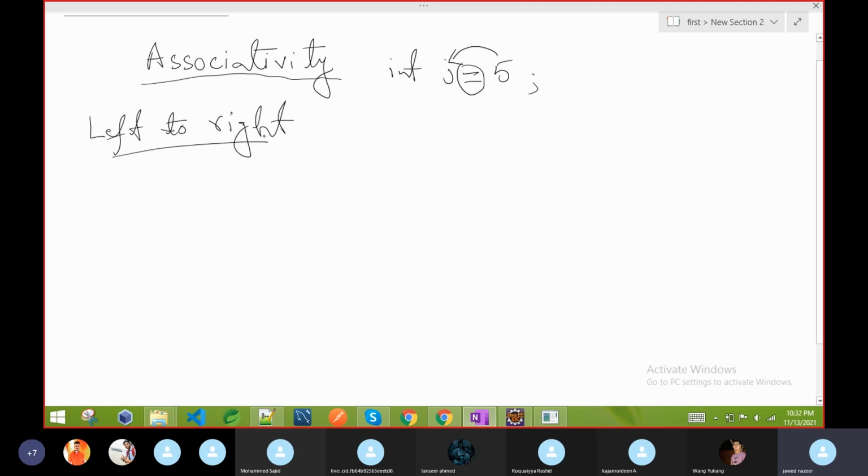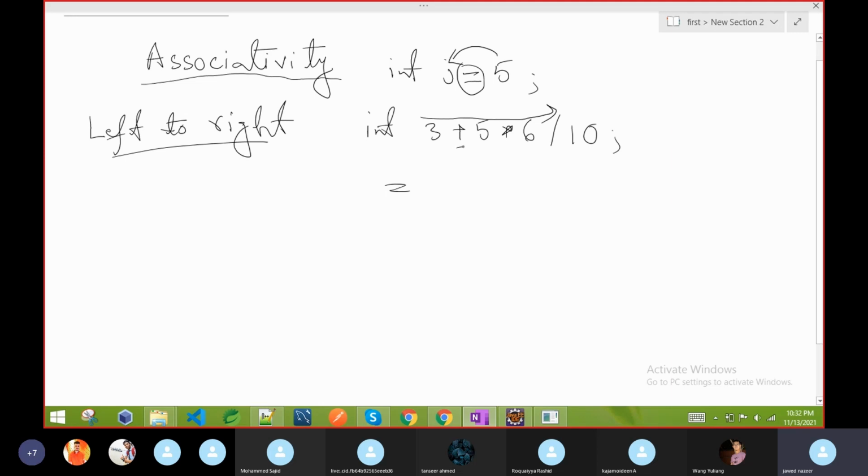What is the meaning of left to right? Whichever has higher priority, we first perform that one. For the same priority, we go from left to right. Like if I am writing int 3 plus 5 into 6 by 10. I don't know about BODMAS, which one will apply first, but in Java it goes from left to right.